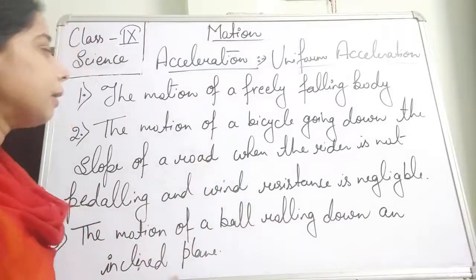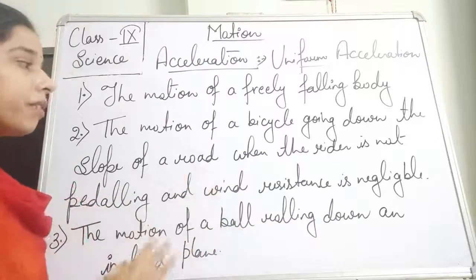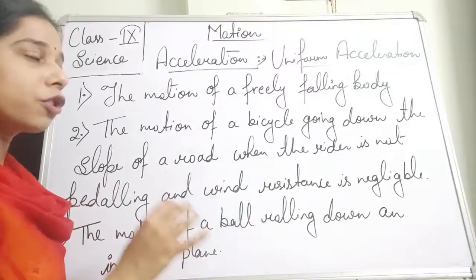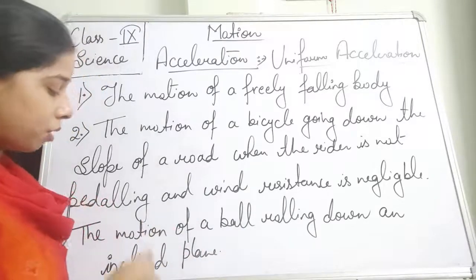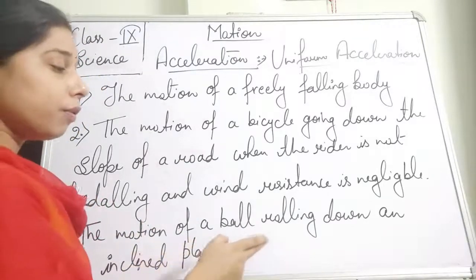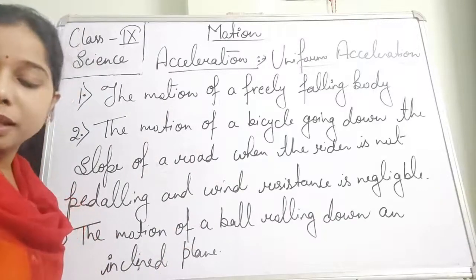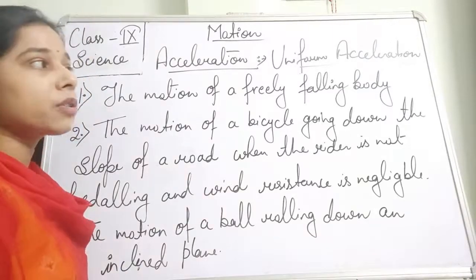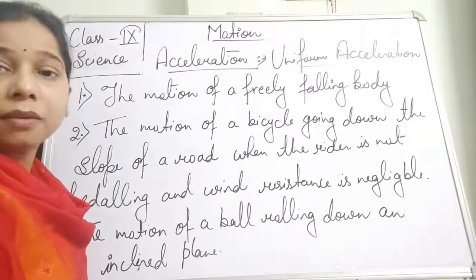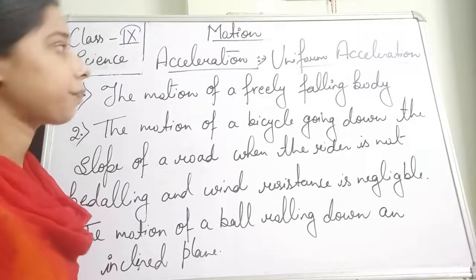So if these things are negligible, then obviously the motion of the bicycle going down the slope will be a uniform acceleration. As well as the motion of a ball rolling down an inclined plane. These are some examples of uniform acceleration, in which the body is moving in a straight line and its velocity changes by equal amount in equal interval of time.